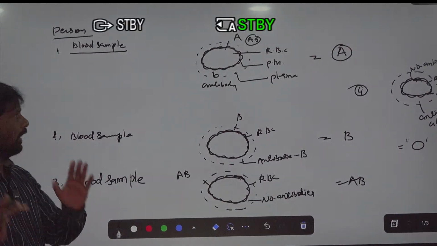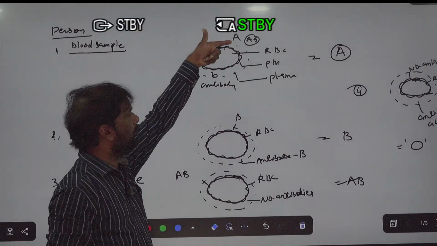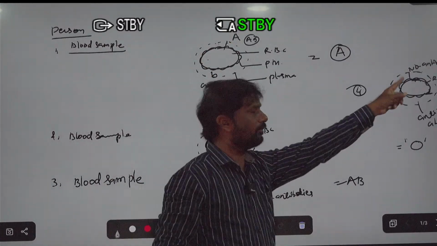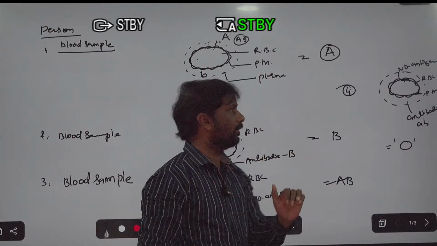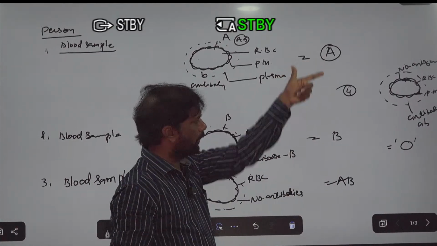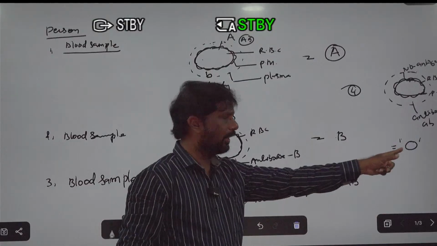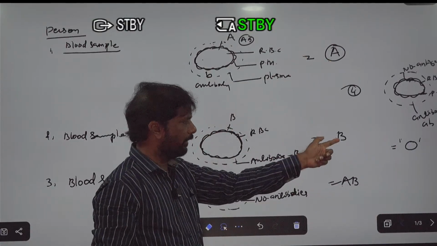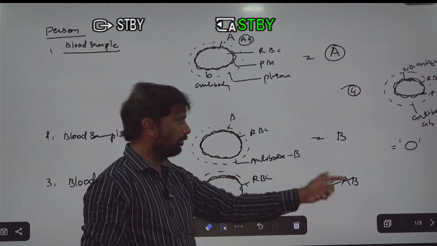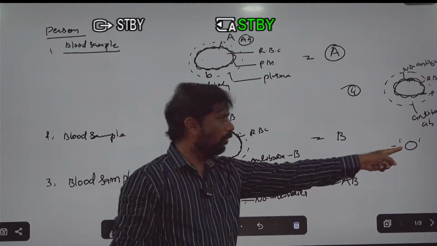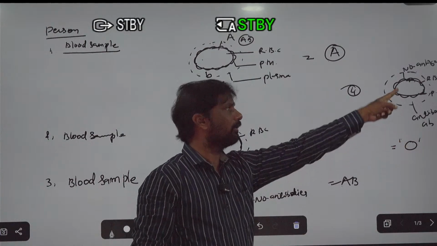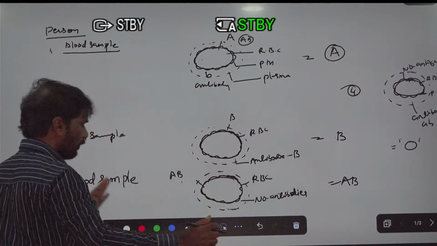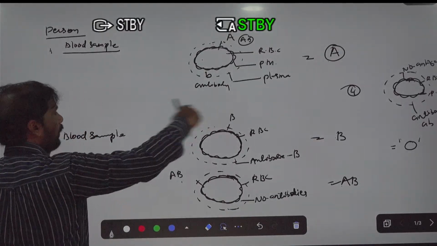So on the basis of the presence or absence of the antigens, four types of blood groups are identified. One is the A blood group, second is the B blood group, third is the AB blood group, and the O blood group, which means there are no antigens. Right now we can make a table of this diagram.